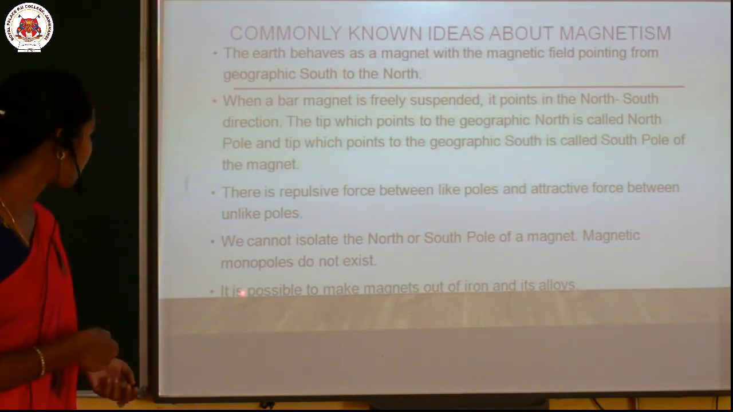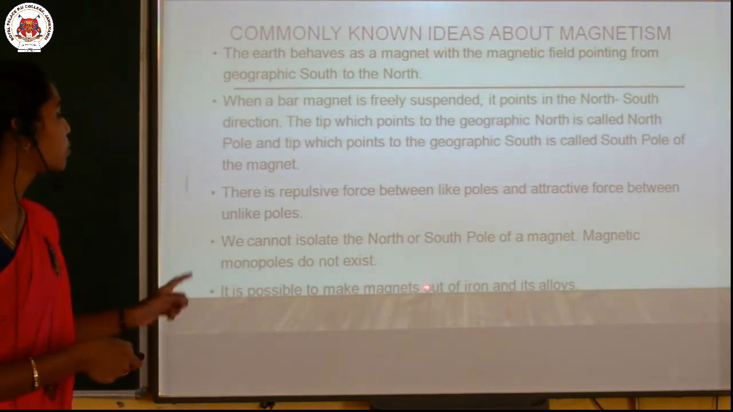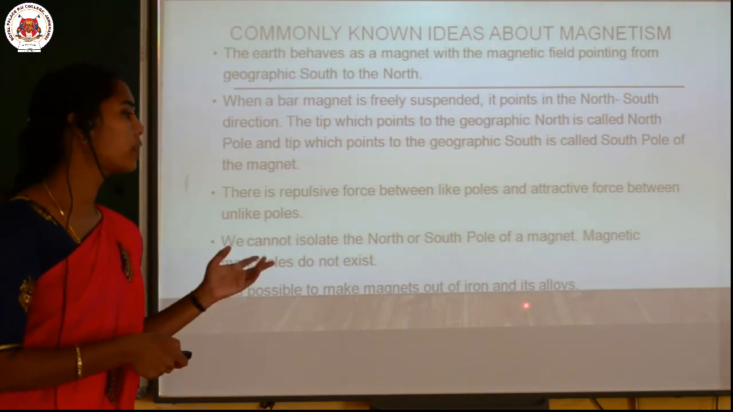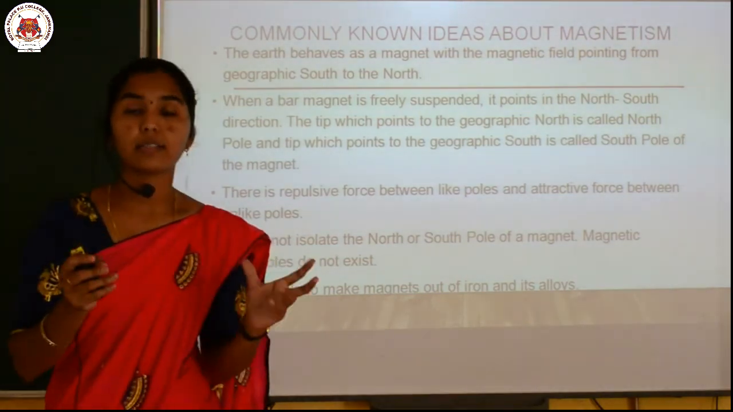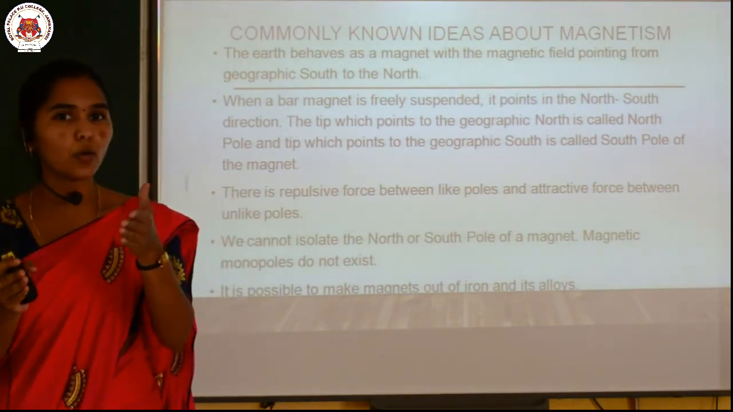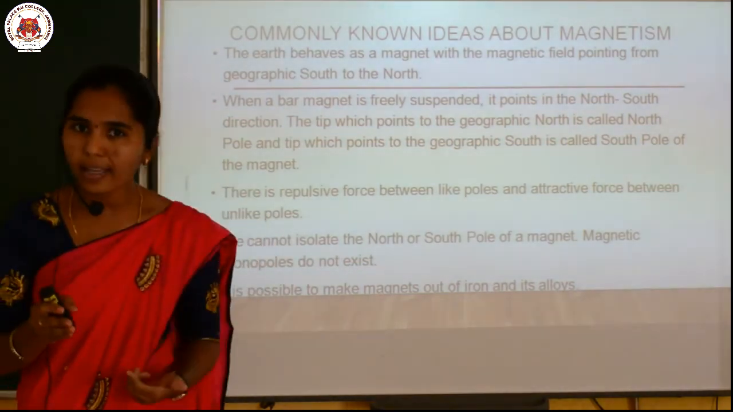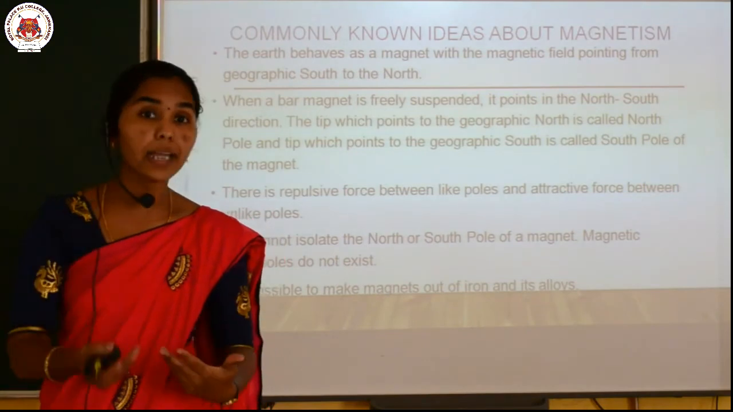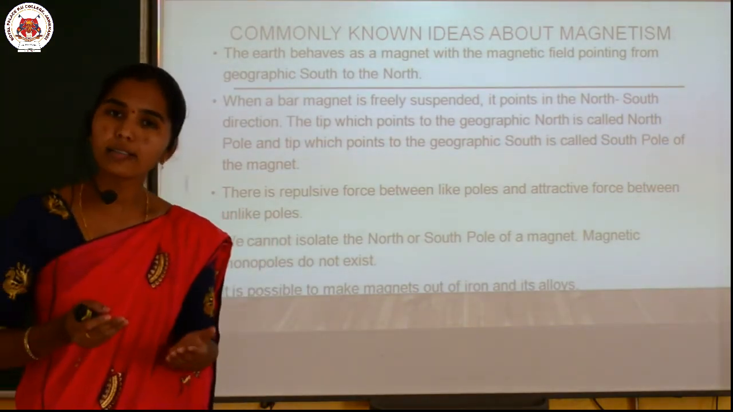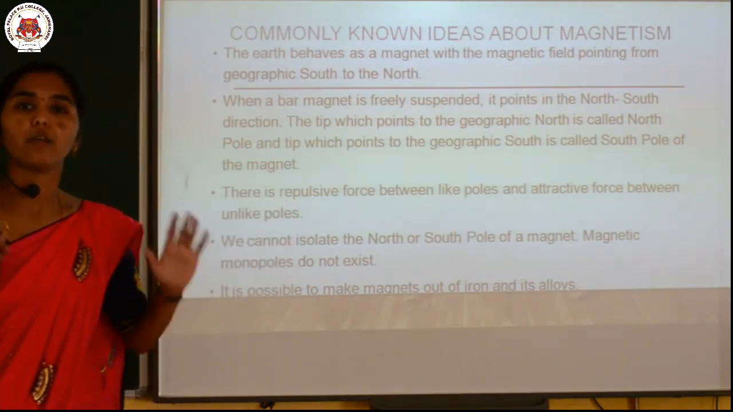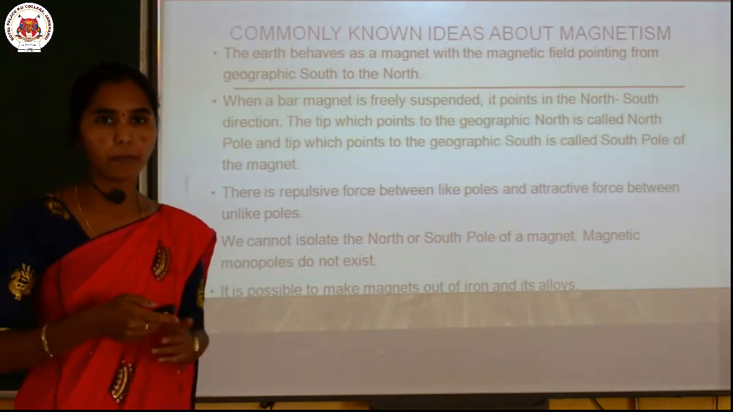And the next point is, it is possible to make a magnet out of iron and its alloys. Yes, of course, alloys. And iron, as you know, magnetite is the ore of iron, and that is what plays the main role here. So from iron and its alloys, we can manufacture the magnet.